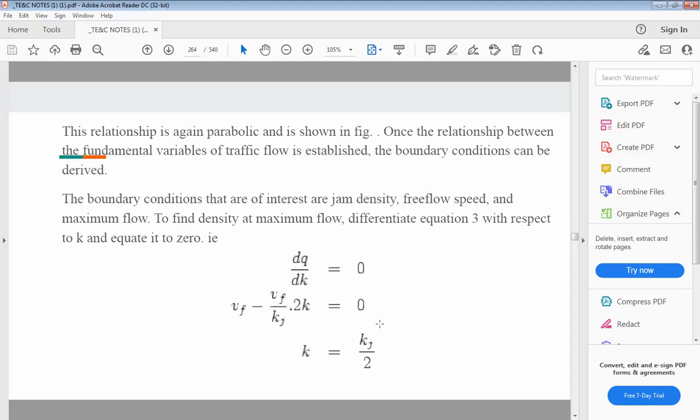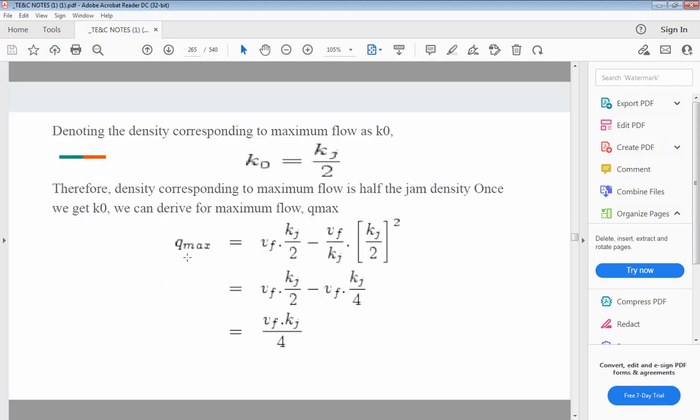Now to find out the maximum flow, we have to differentiate the flow with respect to density. And if we equate it with 0, then we will get one most important formula for maximum flow, that is Q max is equal to VF into Kj divided by 4. Or you can also write Vmax into Kmax divided by 4.